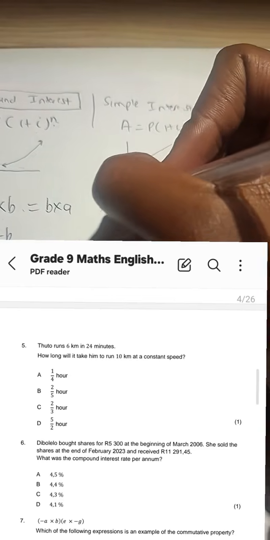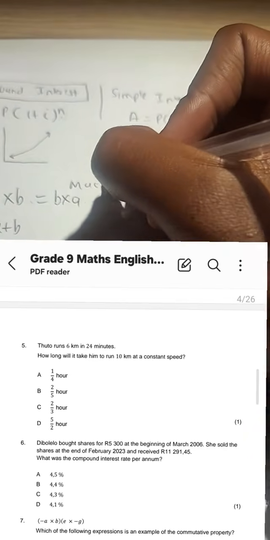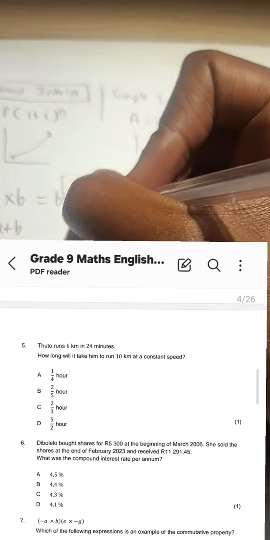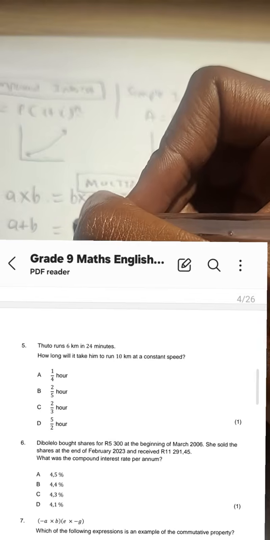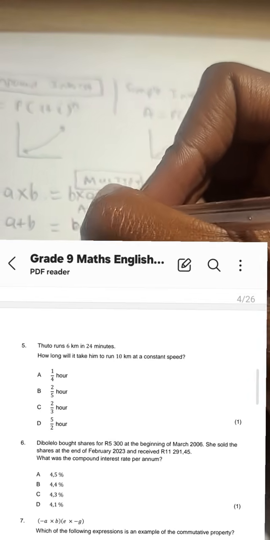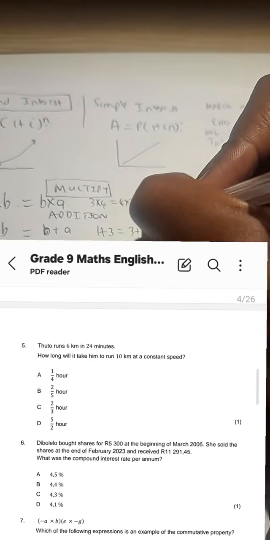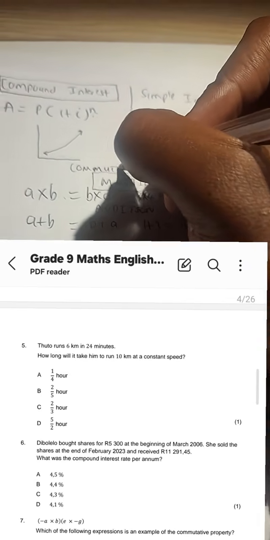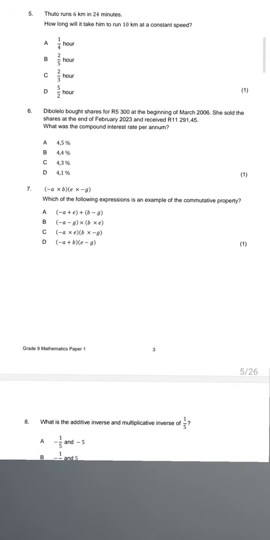You guys know that 3 times 4 is actually equal to 4 times 3. So no matter what the order is when we multiply, commutative just means that for multiplication and addition, the order in which you place your numbers doesn't matter. B plus A is the same thing as A plus B. Just like 1 plus 3 is equal to 3 plus 1. That's what commutative means. Commutative property speaks to that. Now, what they are asking in this question, which of the following expressions is an example of the commutative property?